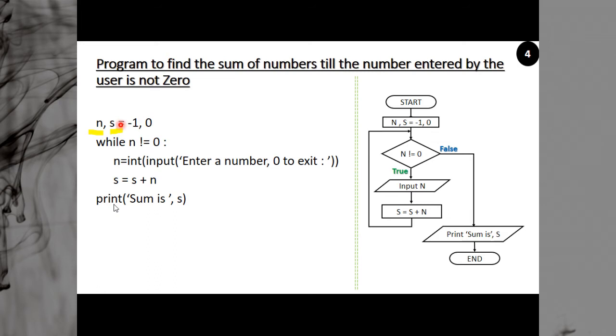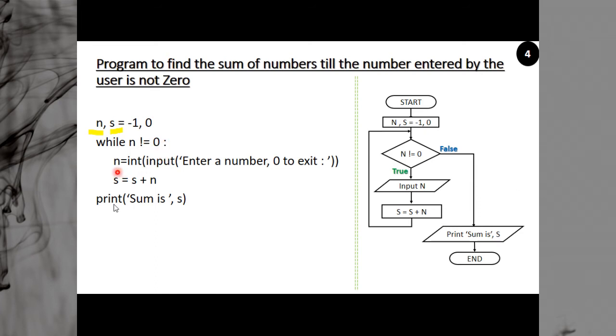So n is -1 and s is 0. This is multiple assignment. We have already discussed this earlier. While n is not equal to, this is the not equal to condition. While n is not equal to 0, right now in the beginning n is equal to -1. So is -1 equal to 0? No, so the condition is automatically true. -1 is not equal to 0. Yes, -1 is not equal to 0. The condition is true. So when the condition is true, you enter into the loop.